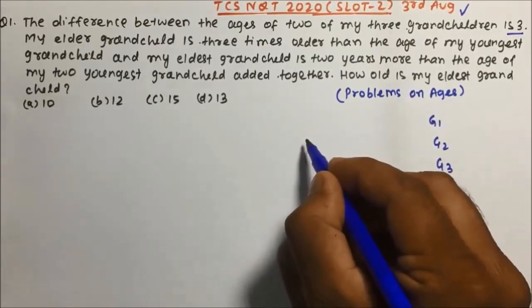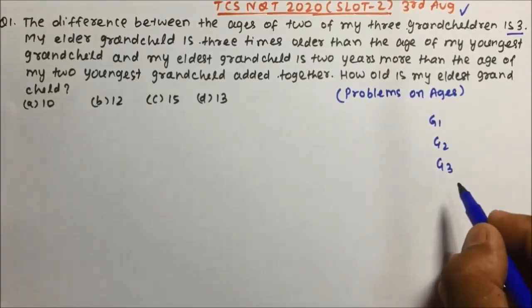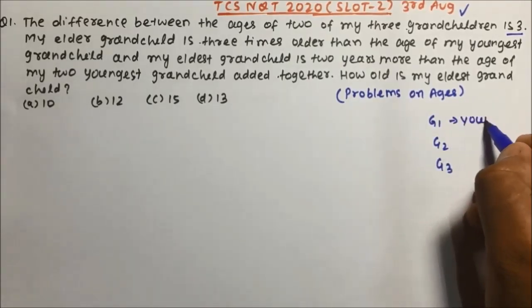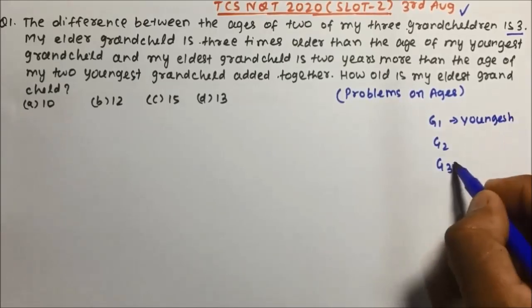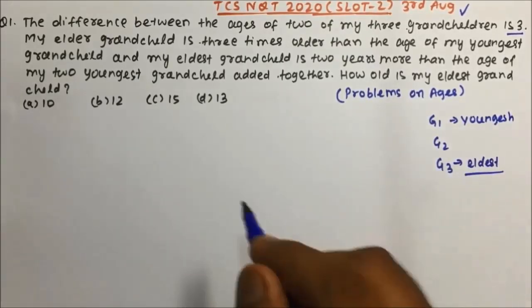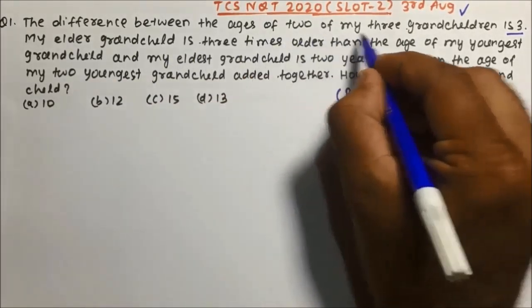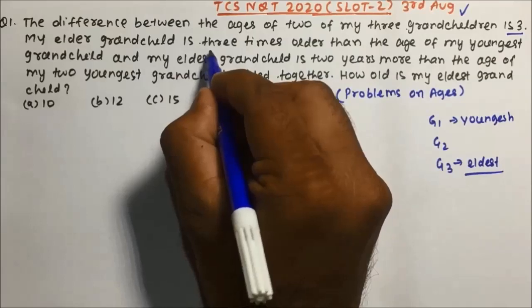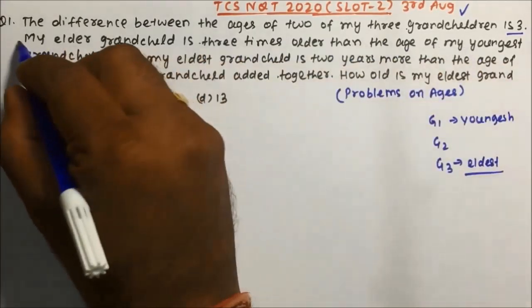So after reading the question, don't get confused, friends. Do it one by one. You will be able to solve it. So G1, we will assume that G1 is the youngest and G3 is the eldest grandchild. Now the difference between the ages of 2 of my 3 grandchildren is 3. My eldest grandchild is 3 times the age of my youngest grandchild.